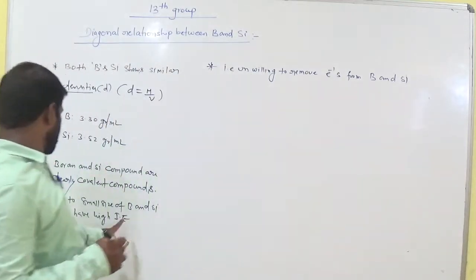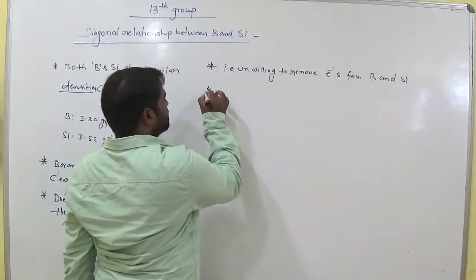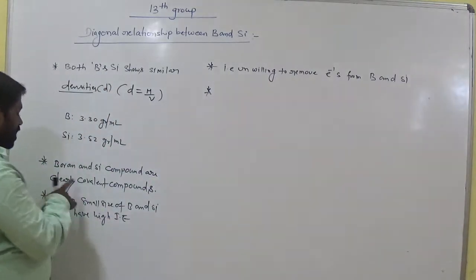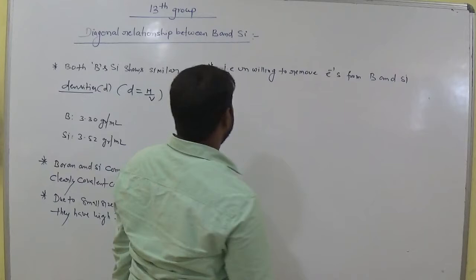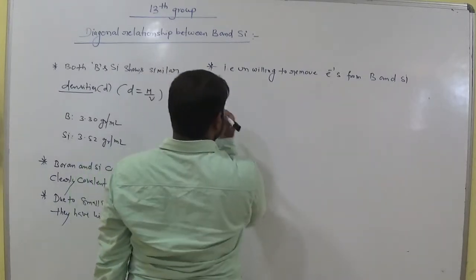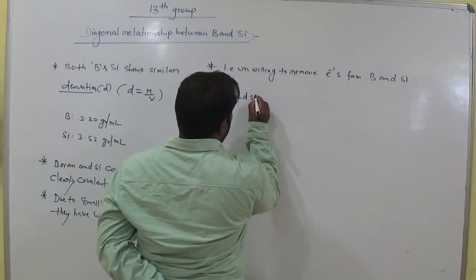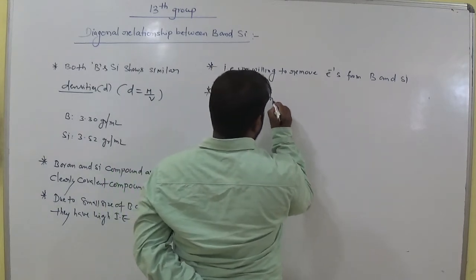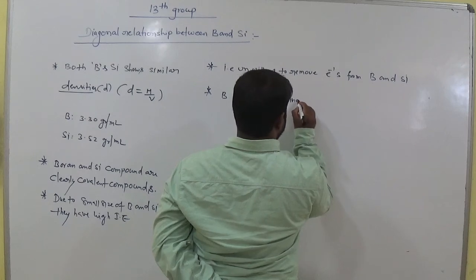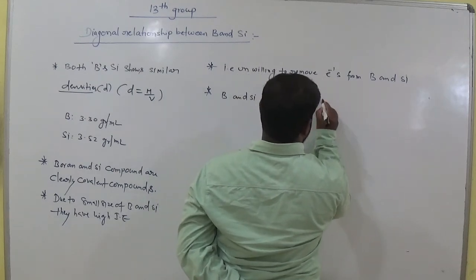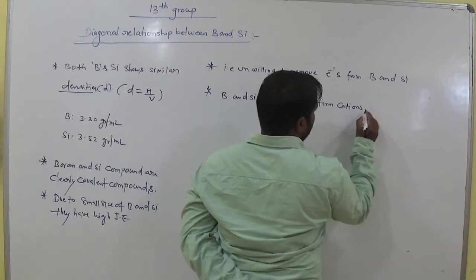So they are covalent in nature. Due to high ionization energy, boron and silicon compounds are covalent in nature, not ionic in nature. Remember this. And boron and silicon are unwilling to form cations readily.